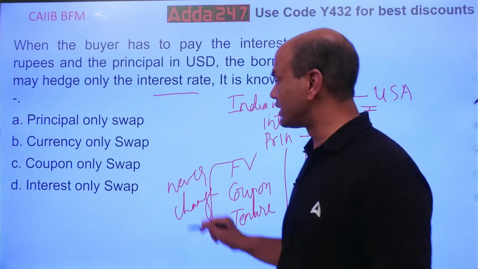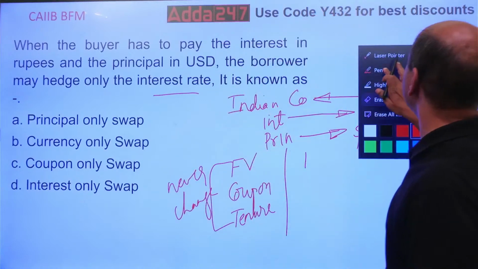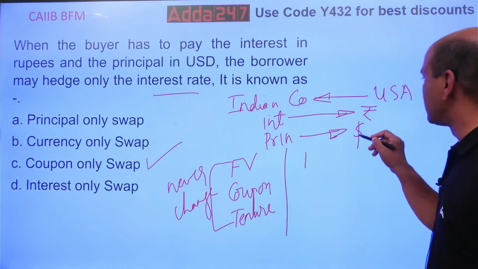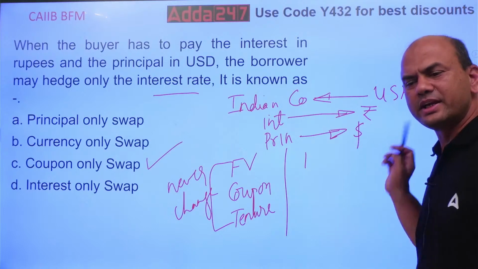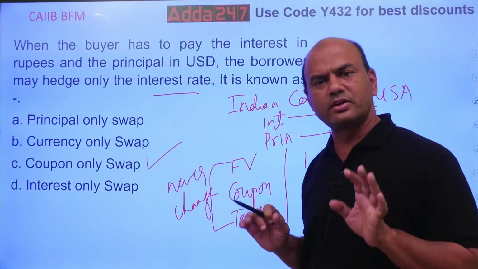The answer over here is coupon only, sir. Coupon only. Why coupon only? Because this person has to pay the principal in dollars. Now this USA guy will accept it in dollars. He had given money in dollars, you are paying in dollars. So dollar adjusted, no change.